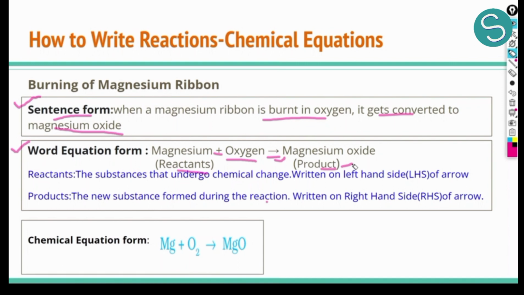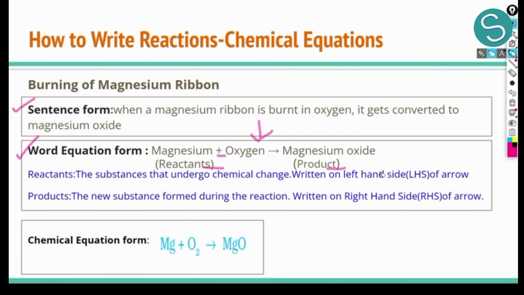So let us write the chemical reaction which we observed, the burning of magnesium ribbon. The same sentence we are converting to word form. So here we can write magnesium plus oxygen gives us magnesium oxide. So this is the word equation form of the same sentence. Here we have definitions of reactants and products as well. You can check this. This form also is comparatively shorter than the sentence form, but it is still a bigger form to write. If we have to write many such reactions, it is difficult for us to write. So these were some of the demerits of the sentence and the word equation form.